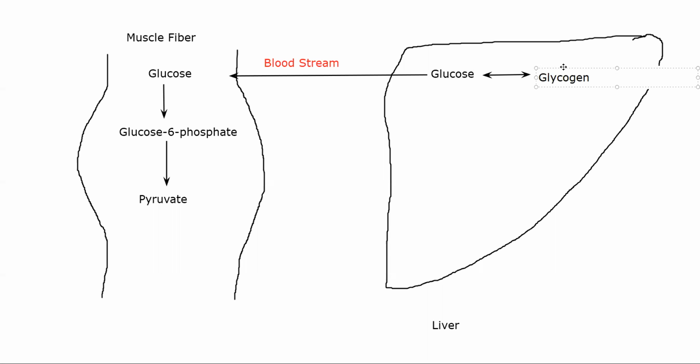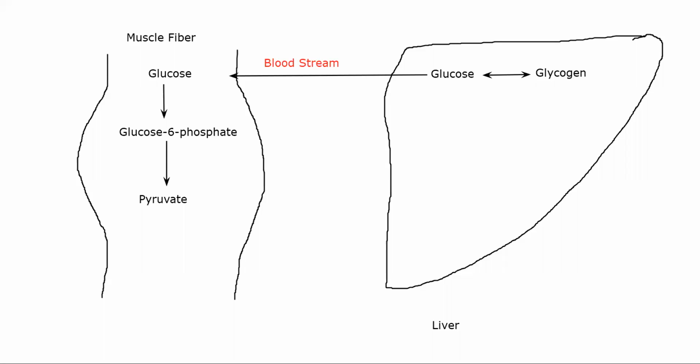So glycogen is generally stored in your liver. Whenever there is a requirement for glucose, glycogen will be converted into glucose, which is sent to your muscle. That muscle will perform glycolysis. So this is basically glycolysis, where you are converting glucose all the way up to pyruvate. Now, when this glucose molecule is used up and converted to pyruvate, it will give away NADH molecules and a few ATP molecules as well, ultimately giving you energy.